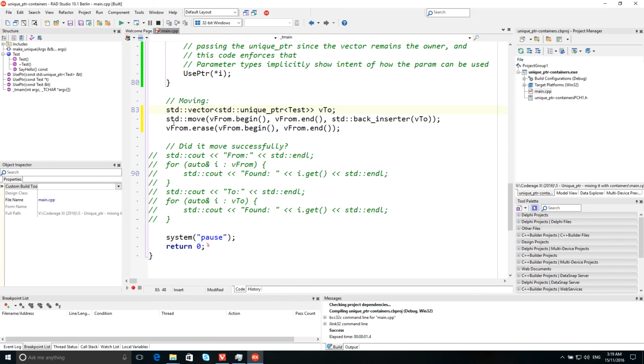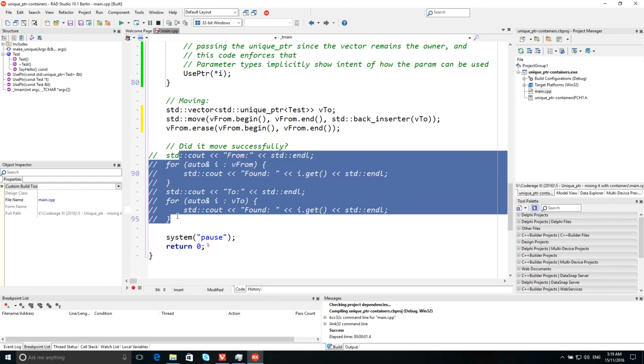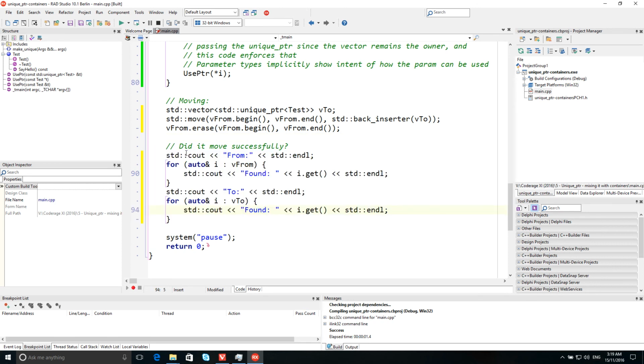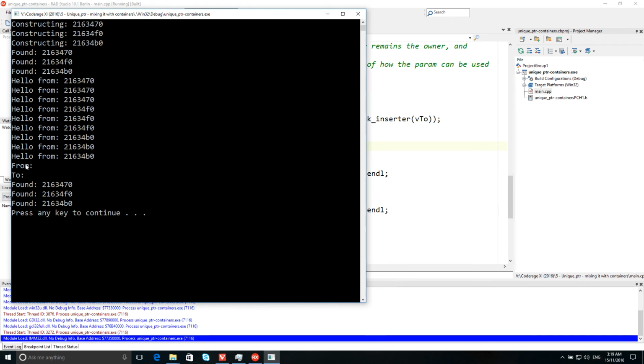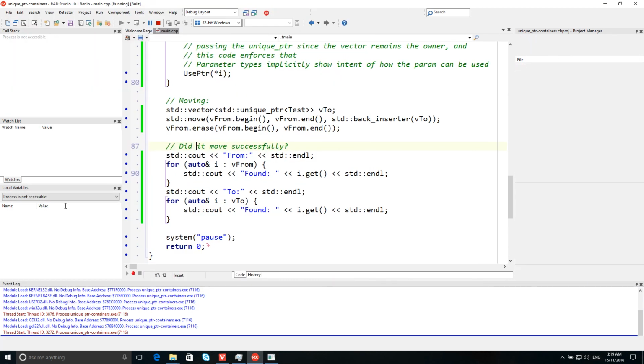And like many idioms, you want to erase afterwards, and I don't have time to get into showing that without the erase, but I'm just going to have some code here that prints out whether it moves successfully or not, just to indicate that this compiles and works. It's going to print out the first and the second vectors. So from now is empty, and to now has those 3 items in it.